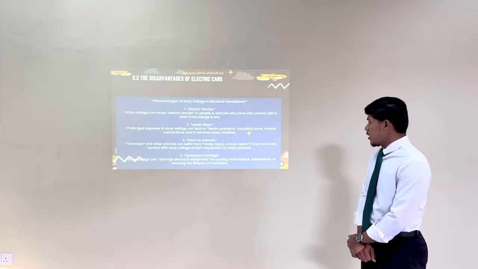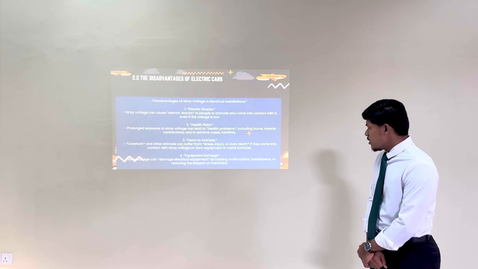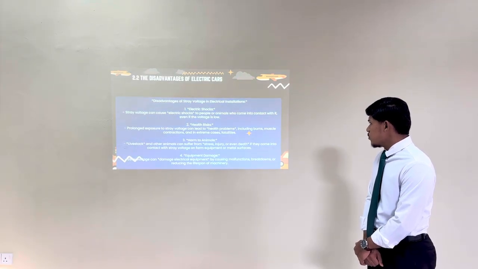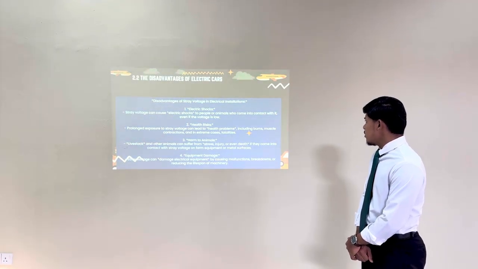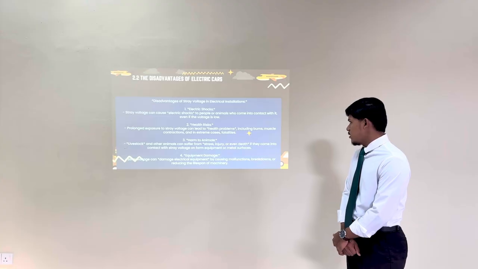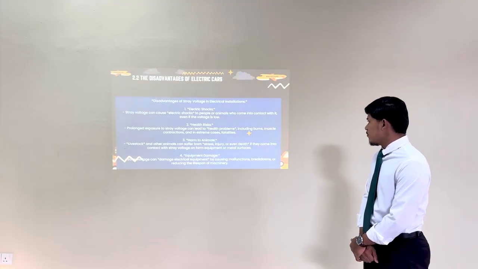Number 2, health risk. Prolonged exposure to stray voltage can lead to health problems, including burns, muscle contraction, and in extreme cases, fatalities.